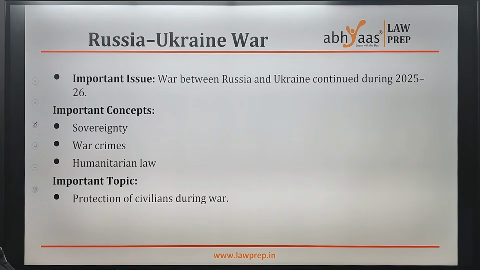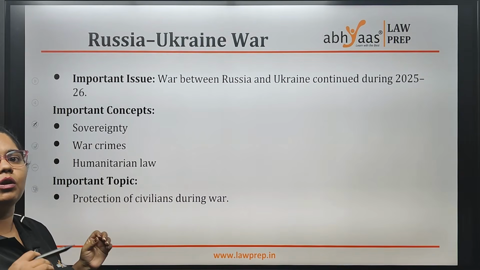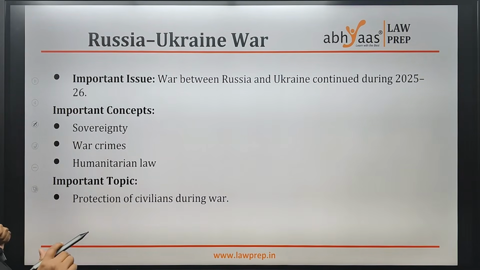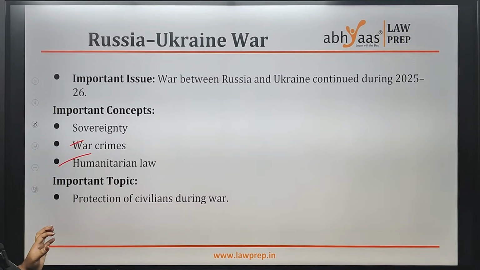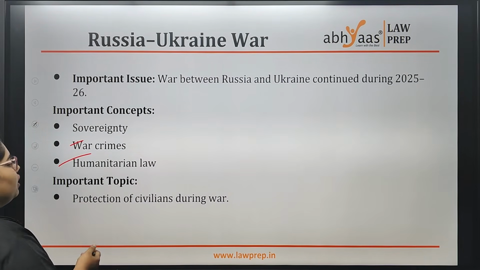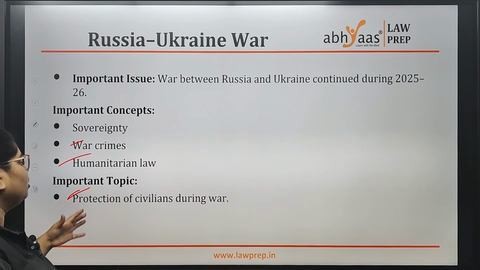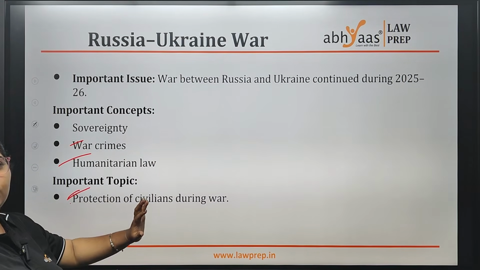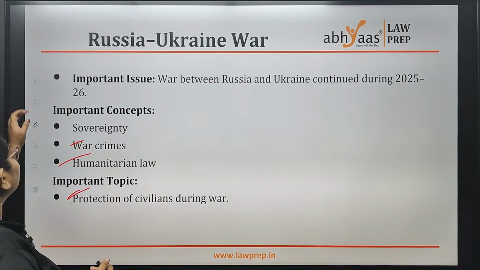Coming to Russia-Ukraine war, you can go through the background, whatever has happened, what the key things are. The Russia and Ukraine, why it is important, you should know. It deals with war crimes, humanitarian laws. Killing people actually falls under war crimes and humanitarian laws. You can go through that. You can also go through this particular part where it talks about protection of civilians during war. It is a war crime. Get into depth of this concept.